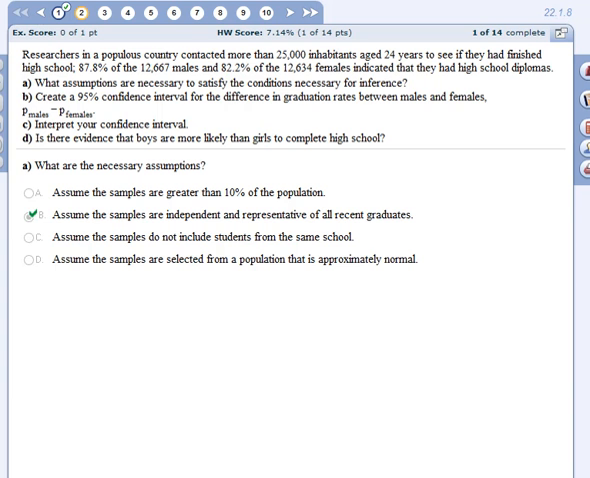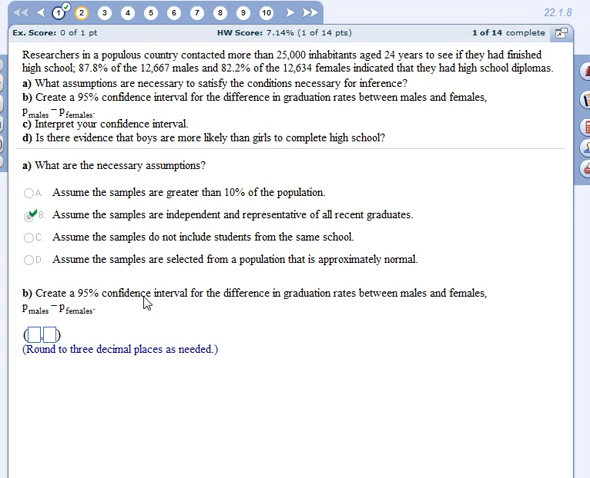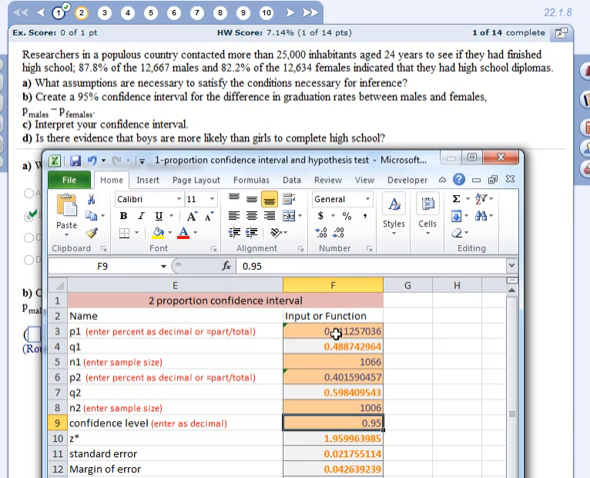Okay, now let's continue. Let's create a 95% confidence interval for the difference in graduation rates between males and females. So we're going to put the males in as our P1 and the females in as our P2. And notice on here they give you the percentages. So you're just going to put 0.878 in for P1, and that's your N1, and this is going to be P2 and N2. So we'll come into our Excel spreadsheet, and we'll put in the value for P1. So it's 0.878, and you have to pay attention that the P1 is your males.